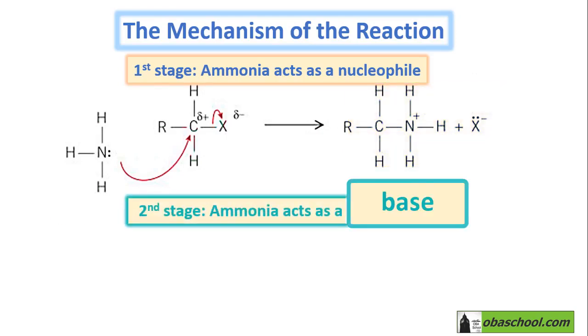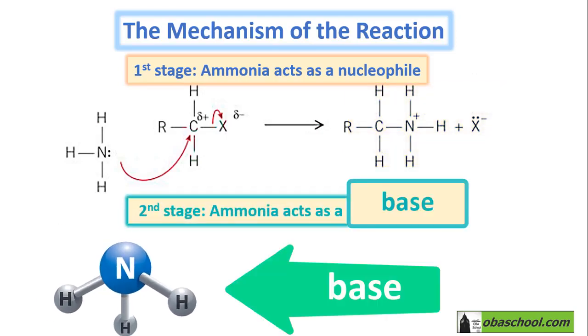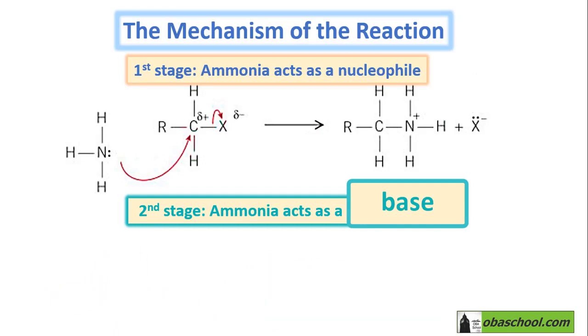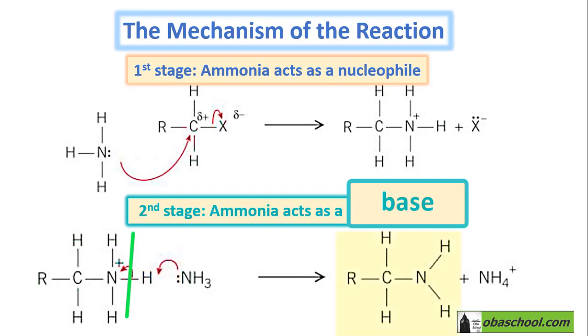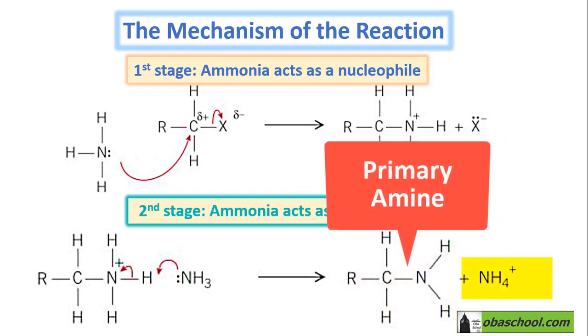In the second stage, ammonia acts as a base, where this intermediate will be attacked by the ammonia, where the lone pair of the ammonia will attack the proton, as you can see, and the bond between the nitrogen and hydrogen will break. So we will get RCH2NH2, which is the primary amine, plus NH4+.